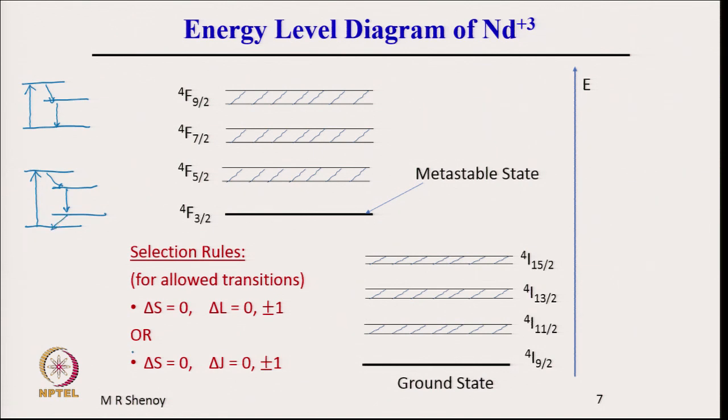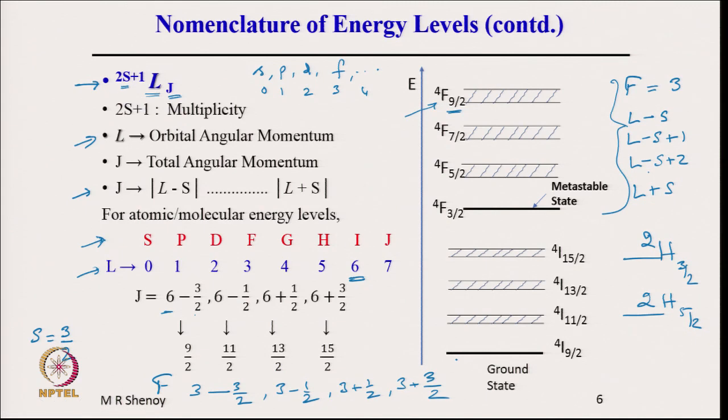The point I am making is we show that the levels are shifted just for convenience. Otherwise, all of these levels indicate what? This is the energy axis E. That is why in the previous case when I showed the levels, I showed all of them one over another, because it simply indicates that this is at a higher energy, this is at a higher energy and so on.